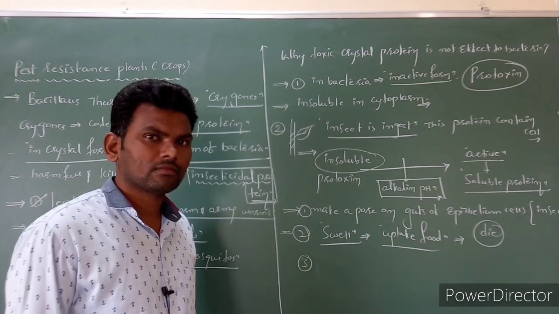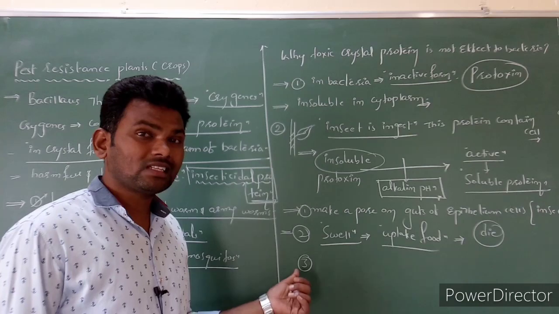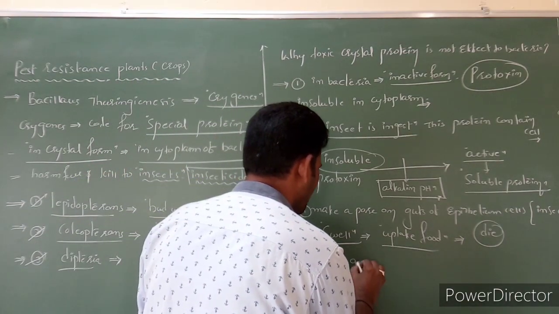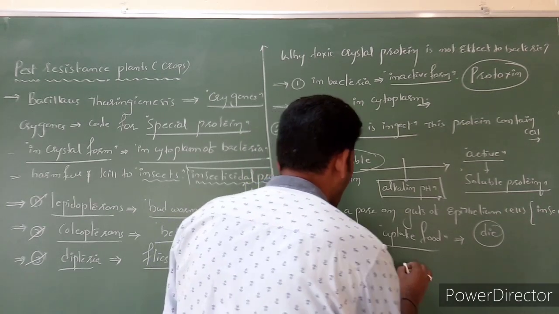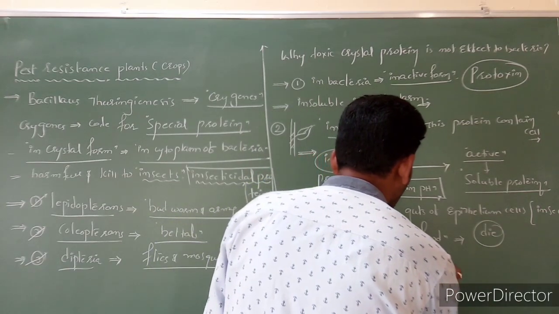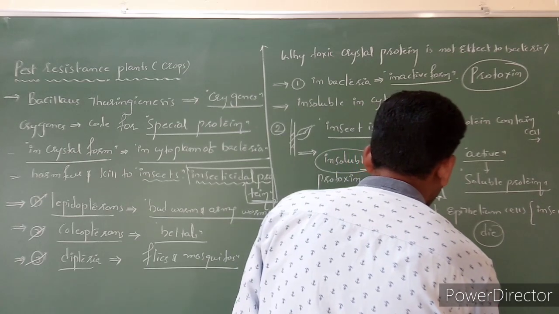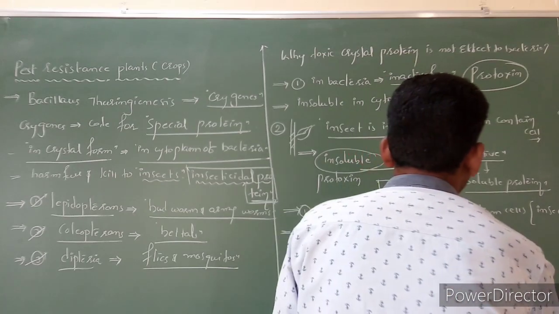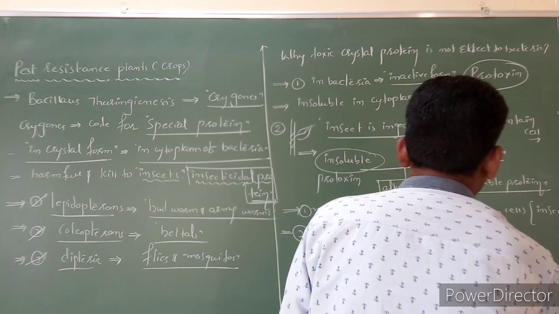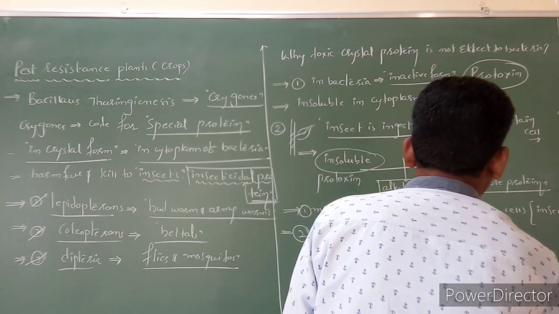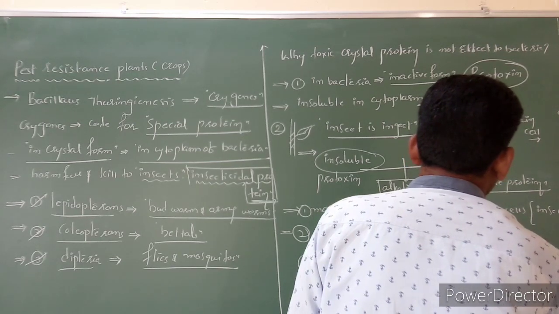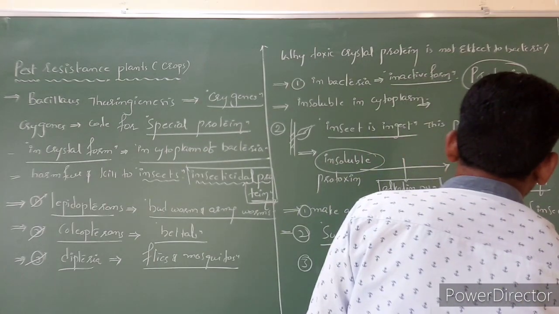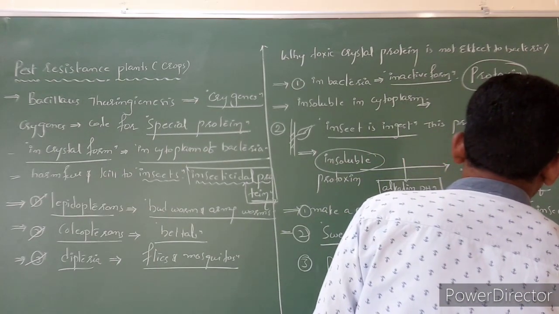Clear? And these are insect specific. Bt genes are insect specific. Like the first one is Cry1AB genes. So these genes have the capacity to kill the corn borers.